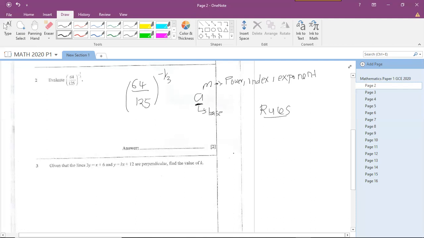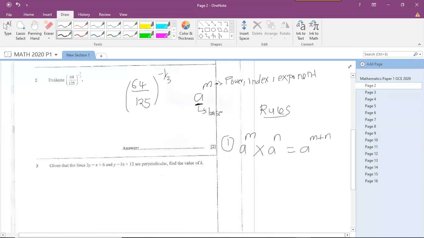So these rules only work if you have the same base. Do not attempt to use rules of indices when you are dealing with things that do not have the same base. So for example, we have the first rule, which is the addition rule of indices. You have, let's say, a to the power of m multiplied by a to the power of n. So you can see that the base is the same. If given the same base and different powers, all you have to do is just add the powers. So this will be m plus n.